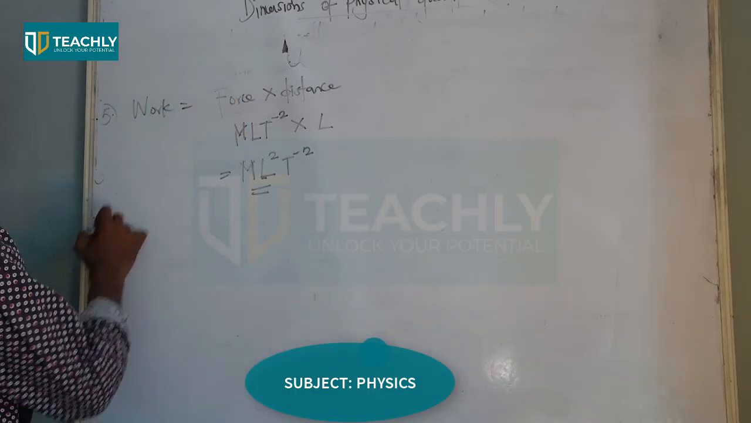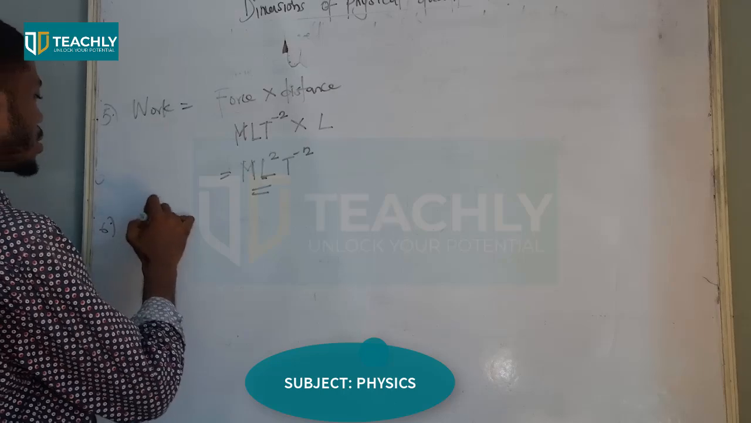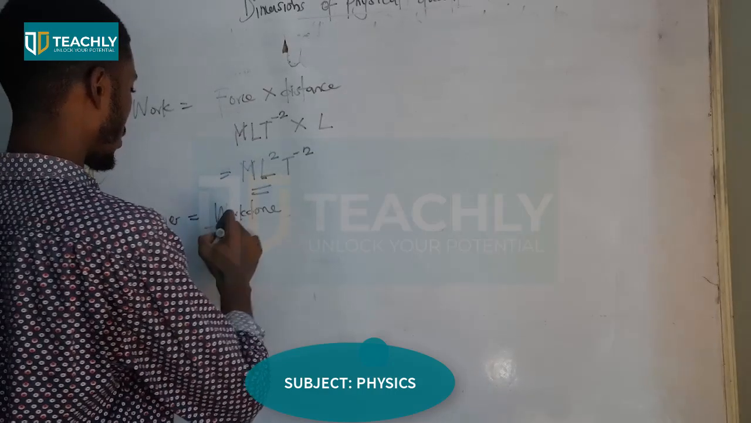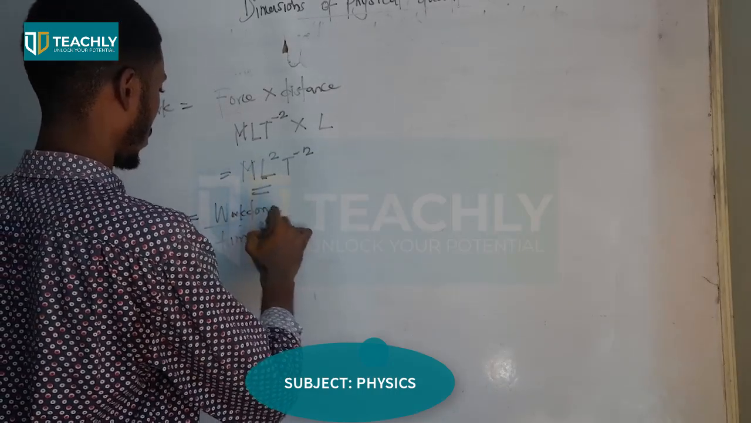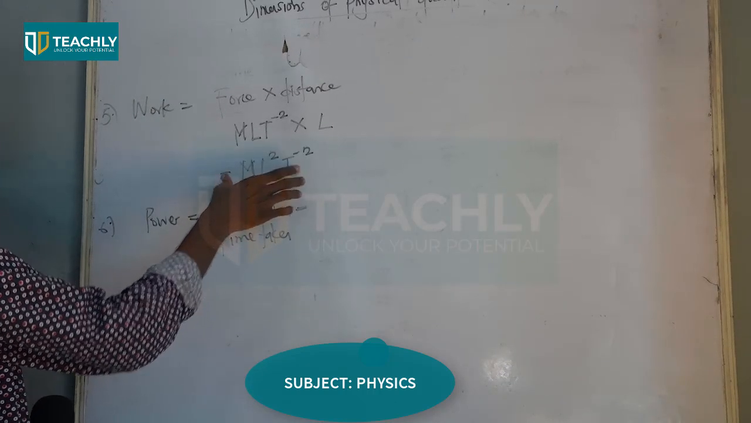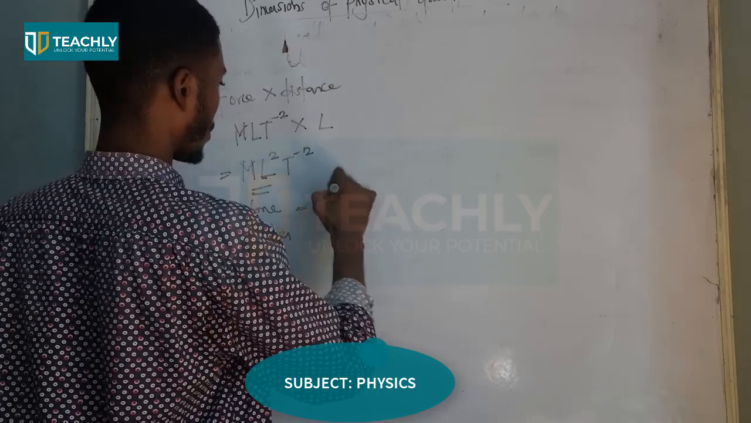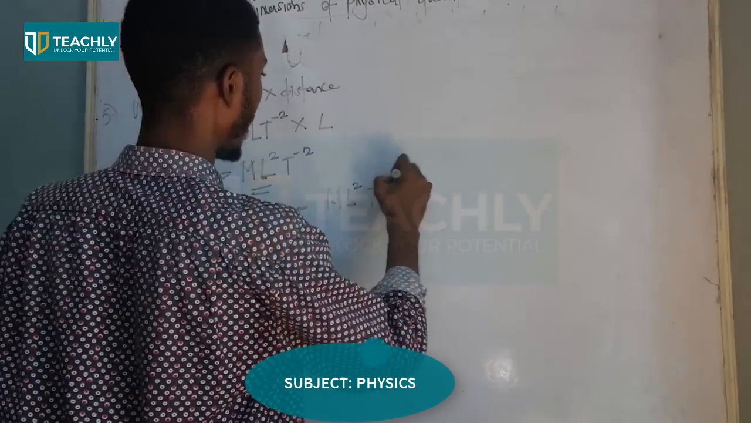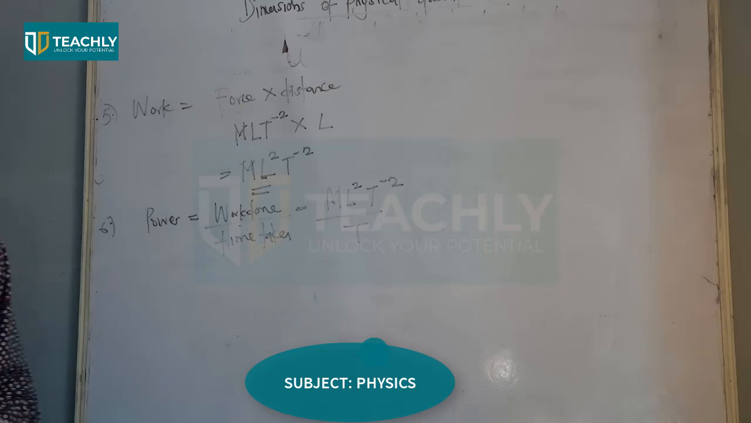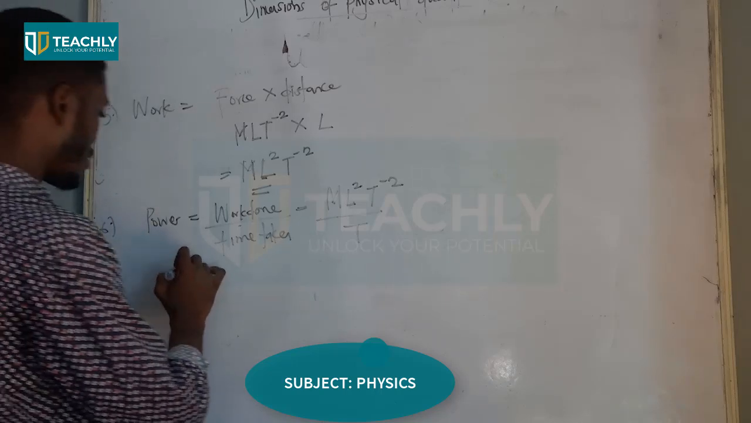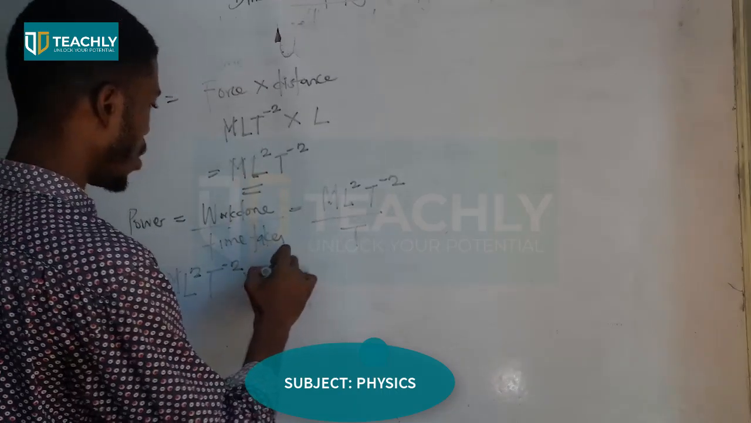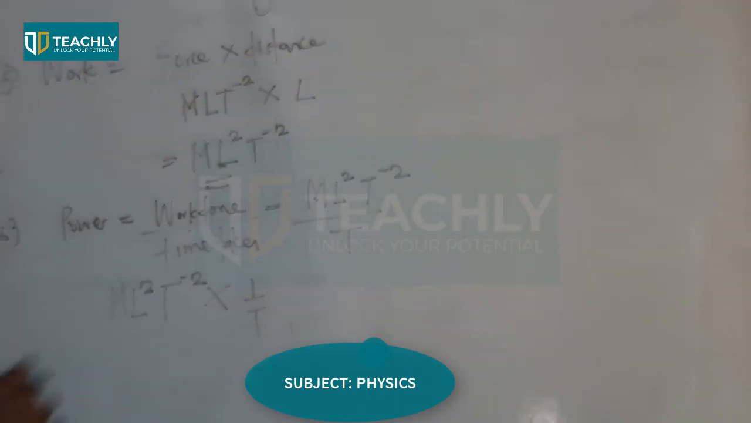Now, let's look at another one, power. Power: the formula for power is work done over time taken. So I find ML squared T raised power minus 2 over T. Following the law of indices again, I have ML squared T raised power minus 2 times 1 over T.